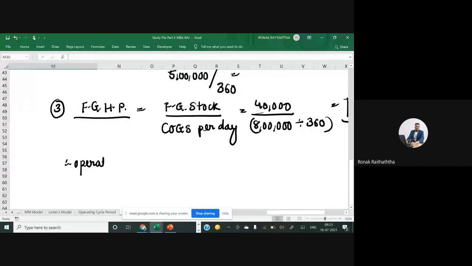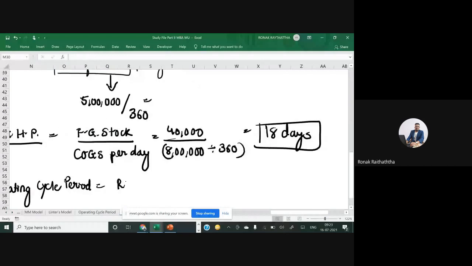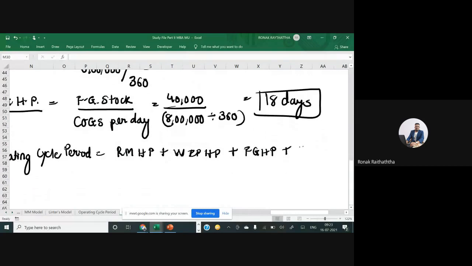Operating cycle period equals to raw material holding period plus WIP holding period plus finished goods holding period plus you receive the money from your debtors, collection period.